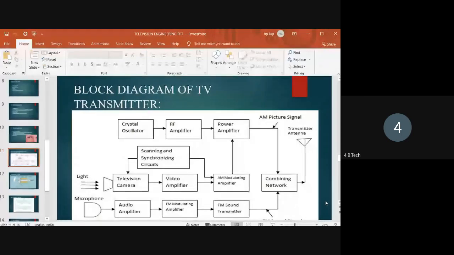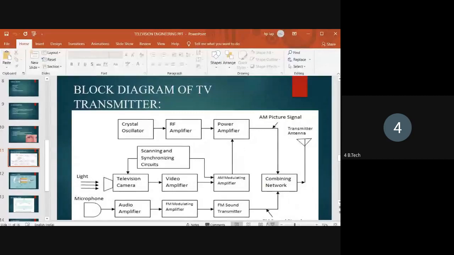So the picture information is in the form of optical light. This optical light is given to the television camera tube. The purpose of the television camera tube is to convert the light signals from the picture information into electrical signals.